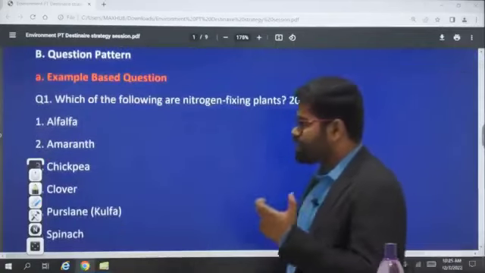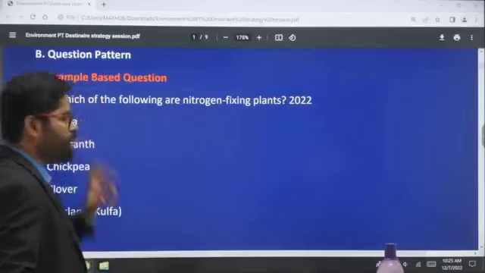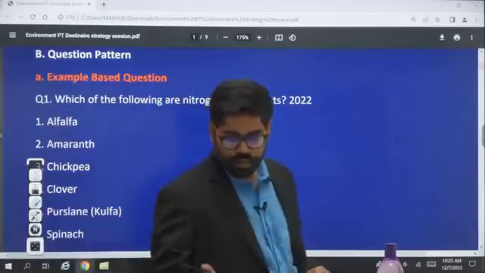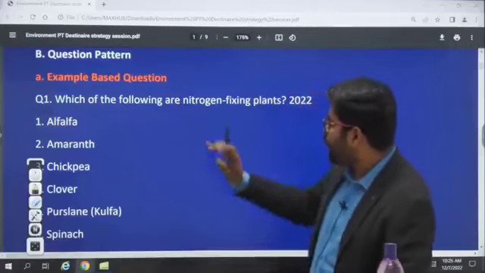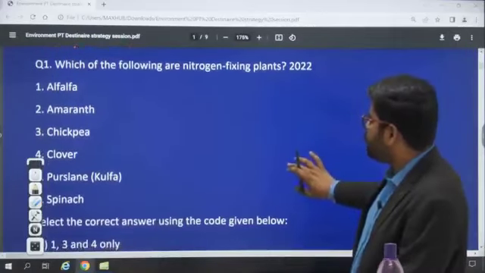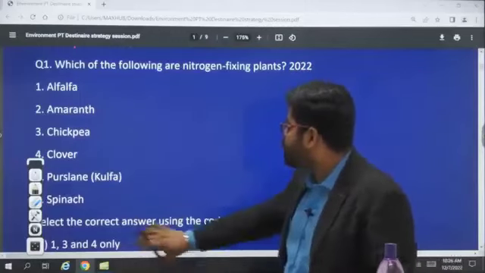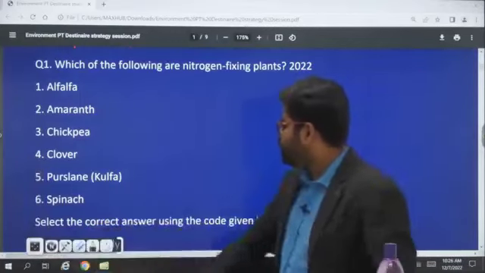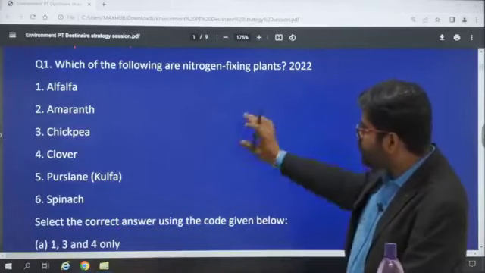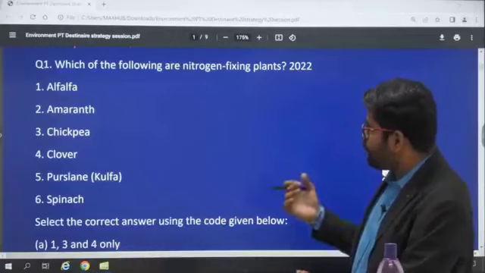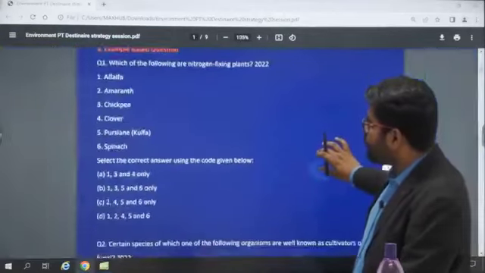First of all, in the static portion, you will find that there is one such thing like example based question. Example based question. Now, here you will find that, like in 2022 itself, they have asked which of the following are nitrogen fixing plants, and they have given certain options: alfalfa, amaranth, chickpea, clover, purslane, spinach. Now you can see this.